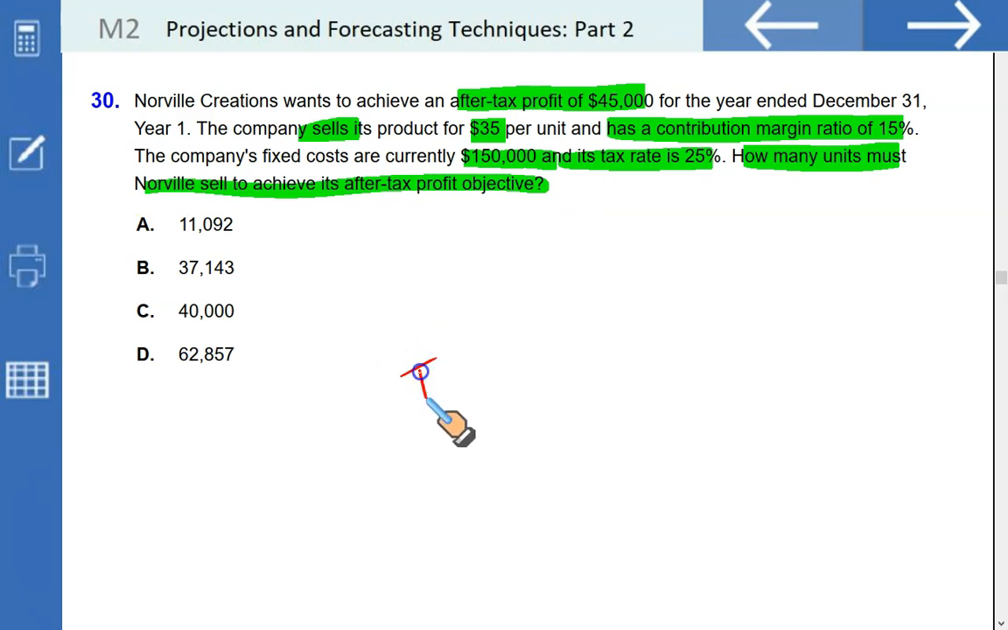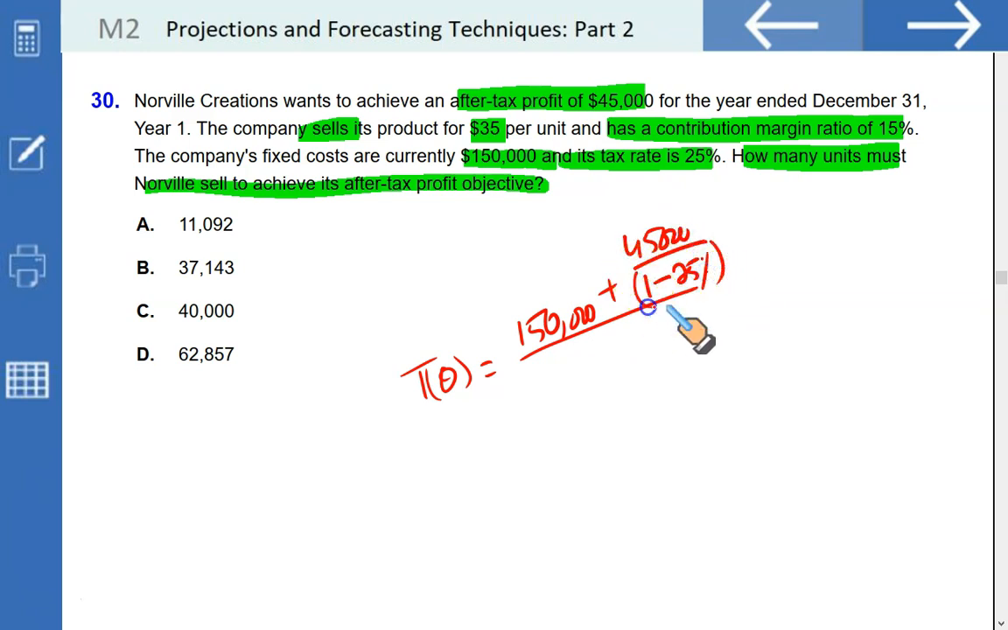So you know the formula, the target quantity that we should sell, so that we not only cover the fixed cost, but also earn an after-tax profit of $45,000, which must be grossed up by dividing it by 1 minus tax rate, and then dividing the numerator by the unit contribution margin, which can be calculated by multiplying the contribution margin ratio of 15% with the selling price. 35 times 15% is 5.25.